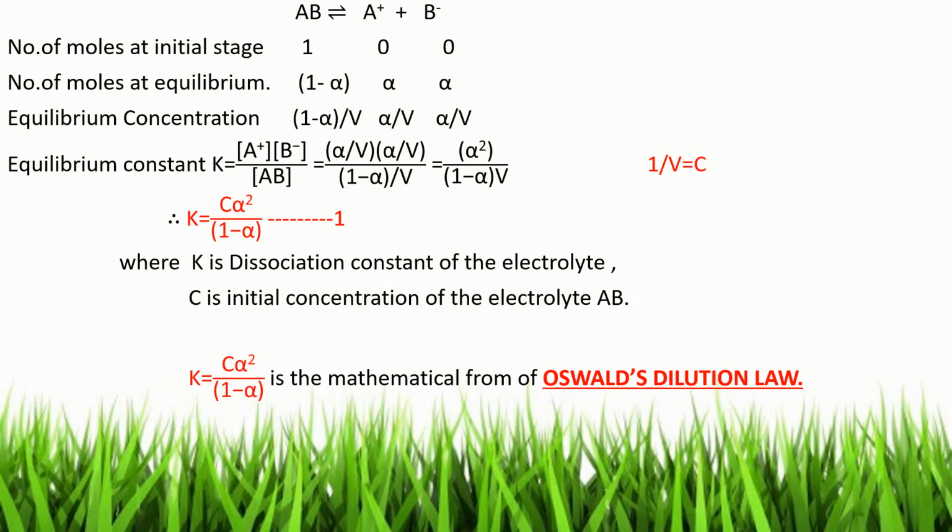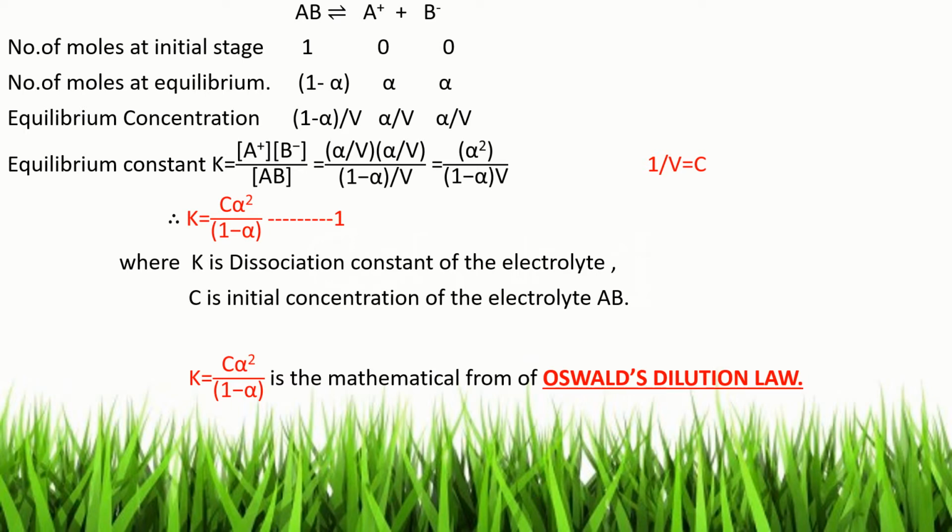That is, alpha is the fraction of this 1 mole which is dissociated into ions at equilibrium. On dividing these numbers of moles by the total volume in liters, we get the equilibrium concentrations.